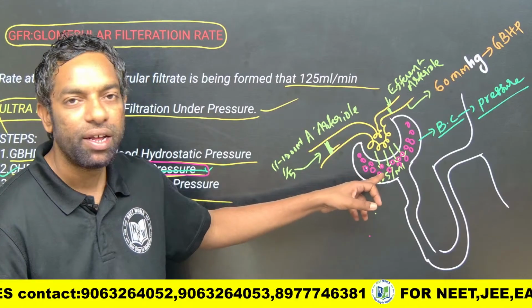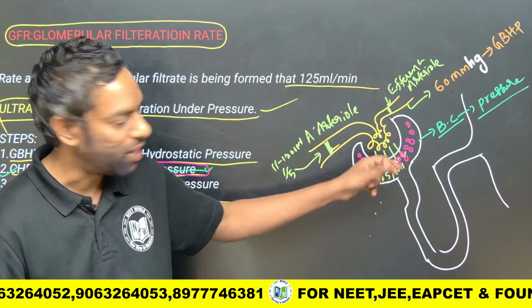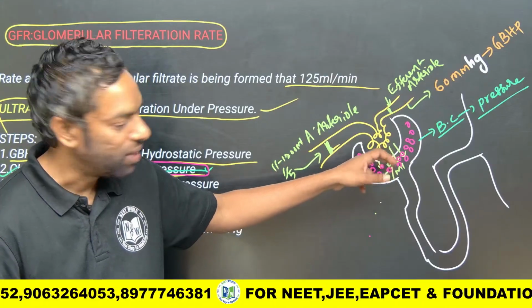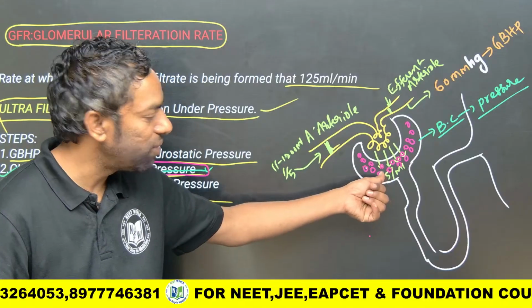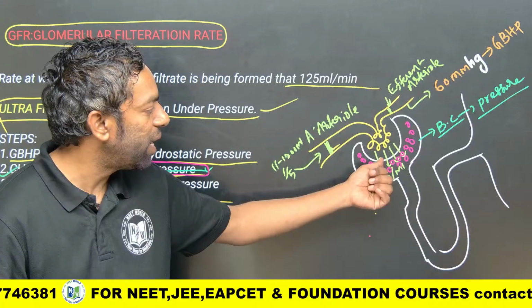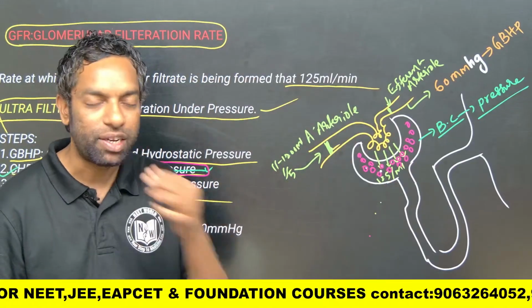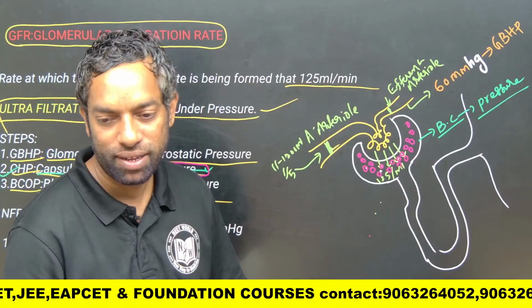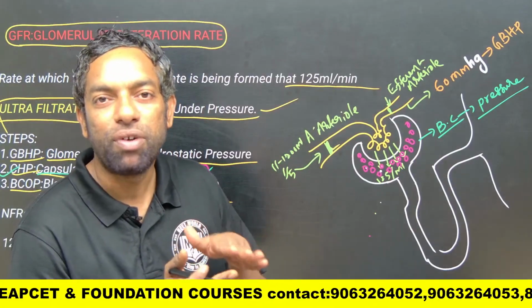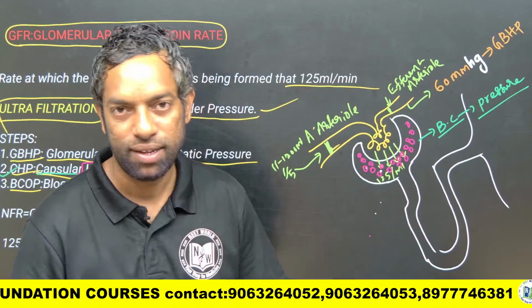This liquid creates pressure in the opposite direction to the filtrate, right? This is the filtrate, right? Filtrate into this place. This place also creates pressure in the opposite direction. It stops the filtrate from being formed. There is a certain amount of pressure that can stop the filtration here.